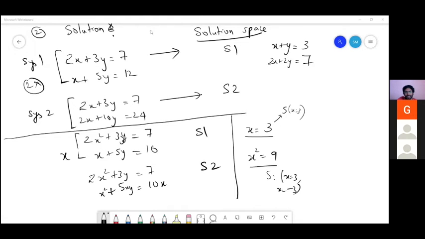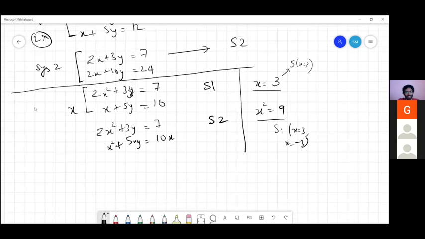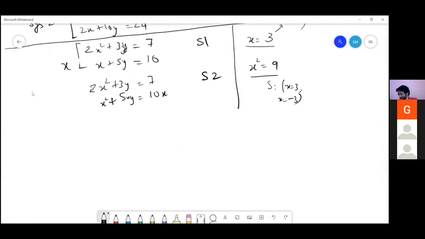Yes, Shiv, I think both are different, right, Shiv? x plus 5y is equal to 10 is a different solution space, and x square plus 5xy is equal to 10x. If you take it individually, very nice approach, very nice. Okay, we will just take it individually.